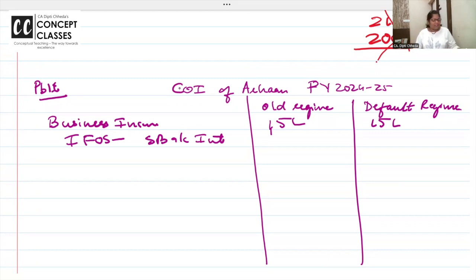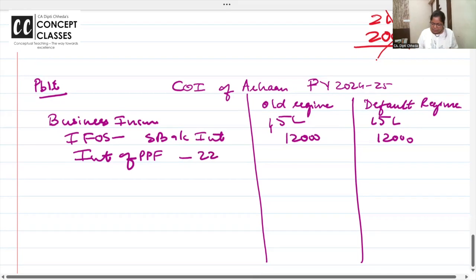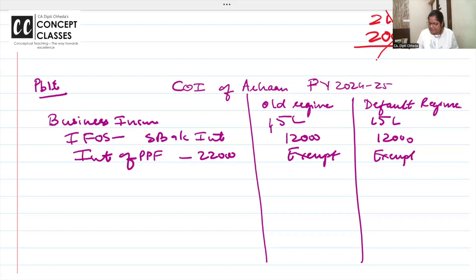Right now it is 80TTA, so deduction is allowed. Here it is 12,012. Interest on PPF you have to write. Ma'am, but it is exempt, we know. Yes, but still write it in the inner column as interest on PPF and then write exempt.